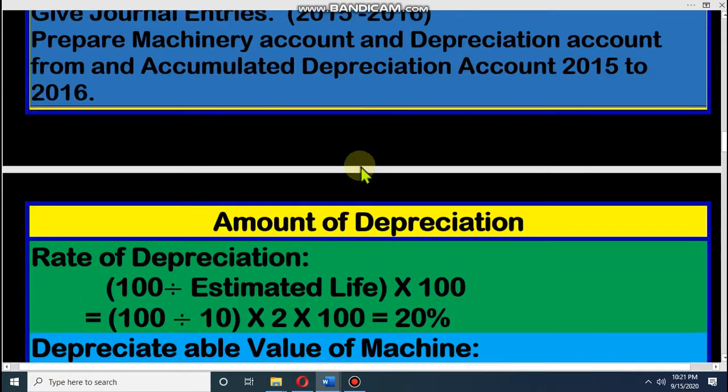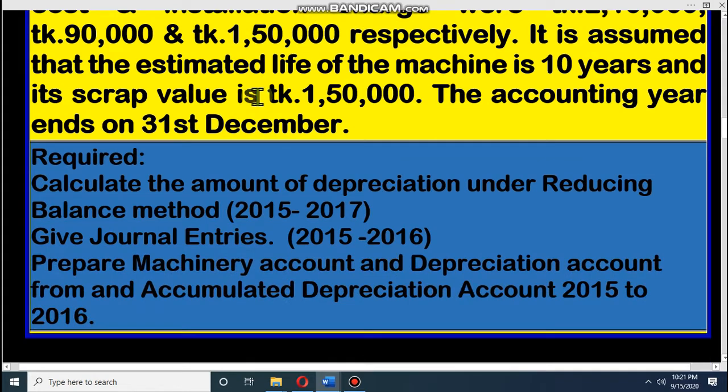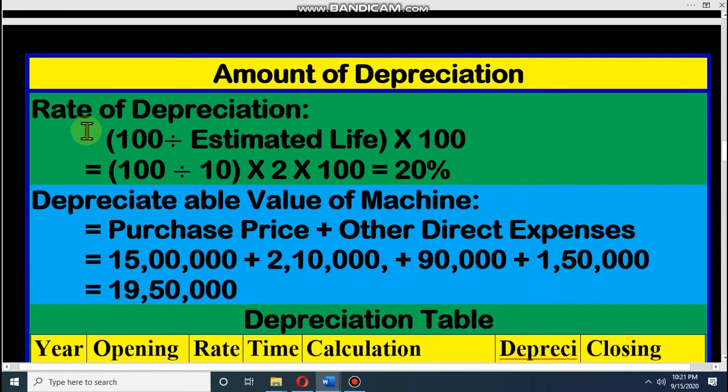Dear student, in this math there is no rate of depreciation given anywhere. All of you know that in the last class we discussed how you can find the rate of depreciation. Look at the formula for the rate of depreciation. Dear student, be careful, we are doing the math under the reducing method.